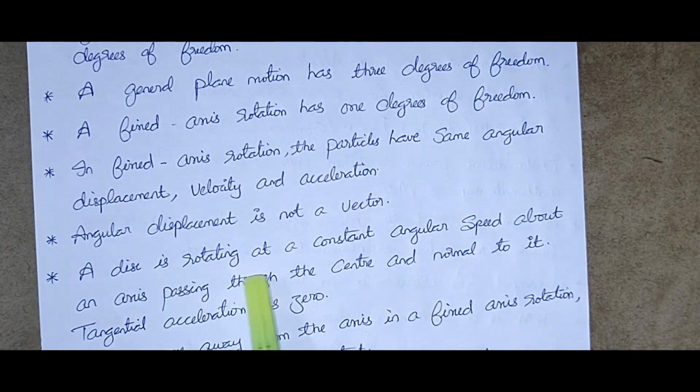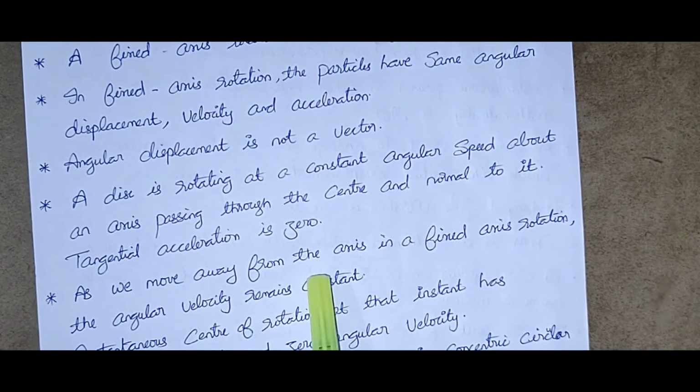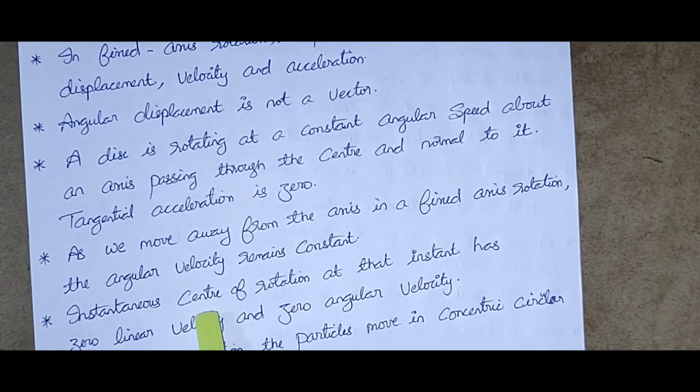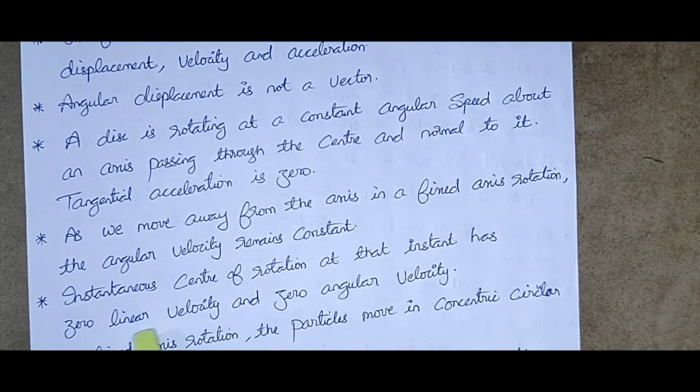A disk is rotating at a constant angular speed about an axis passing through the center and normal to it. Tangential acceleration is 0. As we move away from the axis in a fixed axis rotation, the angular velocity remains constant. Instantaneous center of rotation at that instant has 0 linear velocity and 0 angular velocity.